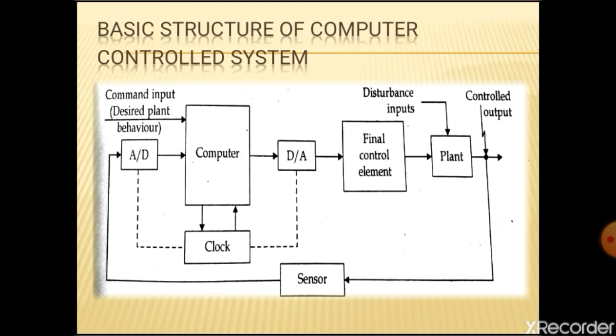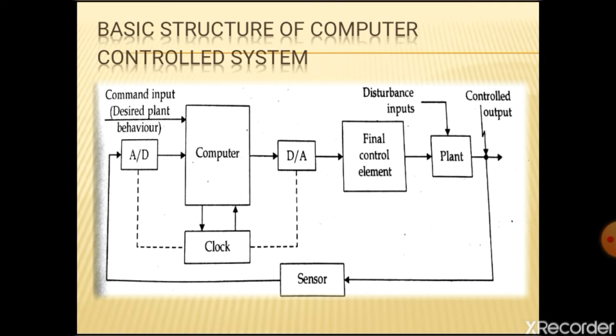The digital controller signal is then converted to an analog control signal by the digital to analog converter. A real time clock synchronizes the actions of the analog to digital and digital to analog converters and shift registers. The analog controller signal is applied to the plant actuator to control the plant's behavior.